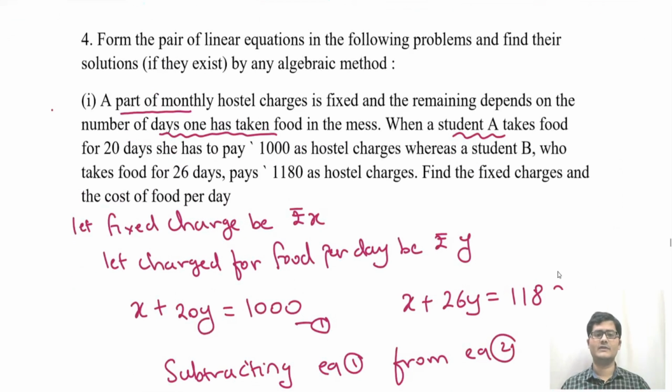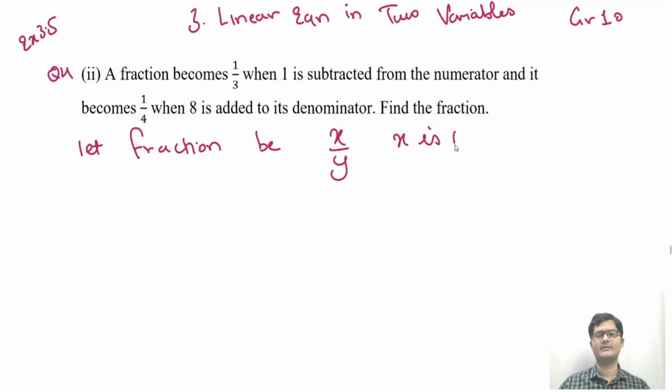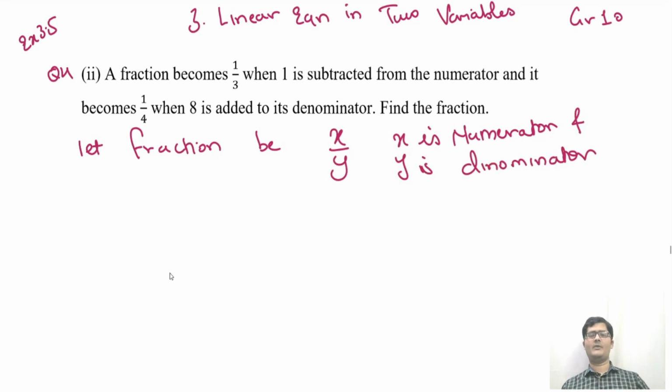Let us move to the second question of question number 4, exercise 3.5. A fraction becomes 1 by 3 when 1 is subtracted from the numerator, and it becomes 1 by 4 when 8 is added to the denominator. Find the fraction. So let the fraction be x by y, where x is obviously the numerator and y is the denominator.